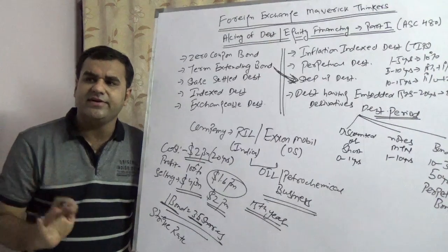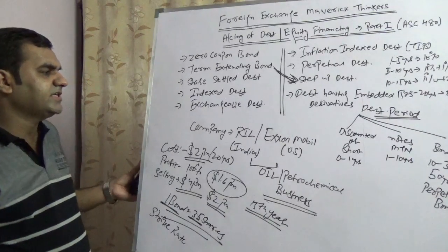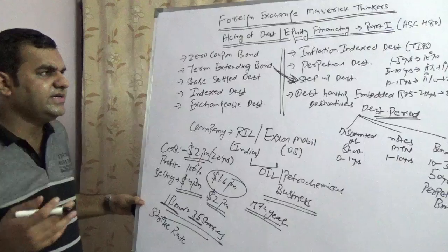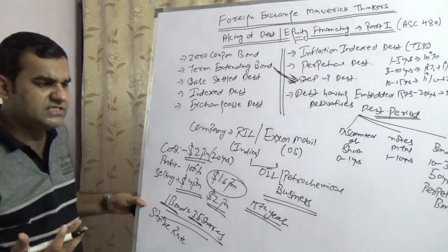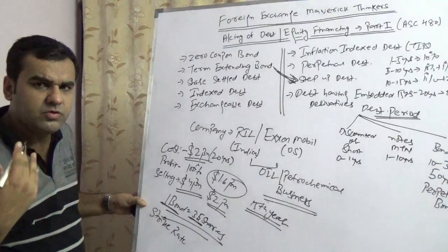However, share settled debt could have any kind of structure in the books. Fourth is exchangeable debt. Exchangeable debt is a very new kind of debt in the books. Exchangeable debt means Reliance Industries Limited is not going to pay you the cash.